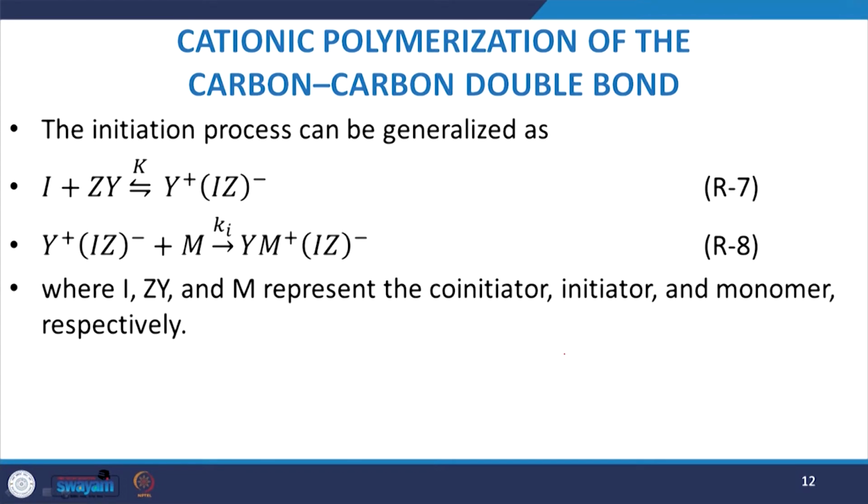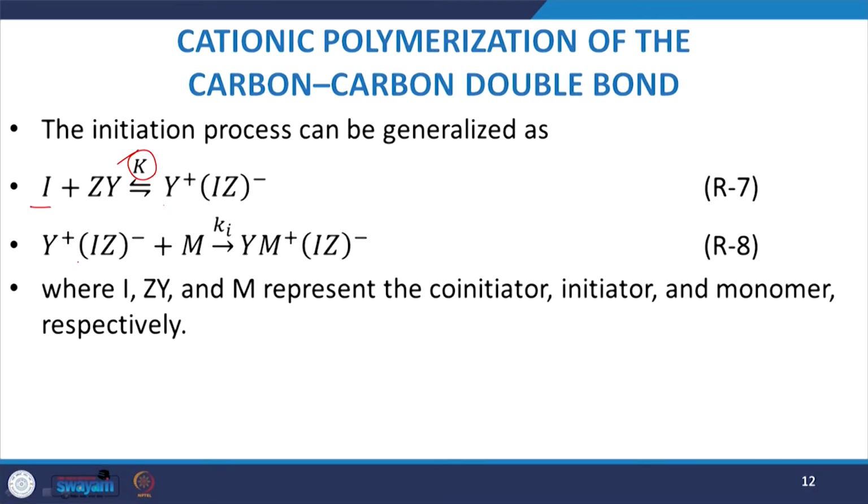Now, the initiation process. Sometimes people may ask how we can generalize this initiation process in cationic polymerization. Normally it can be generalized as initiator plus ZY, with a rate constant, giving Y plus IZ negatively charged.